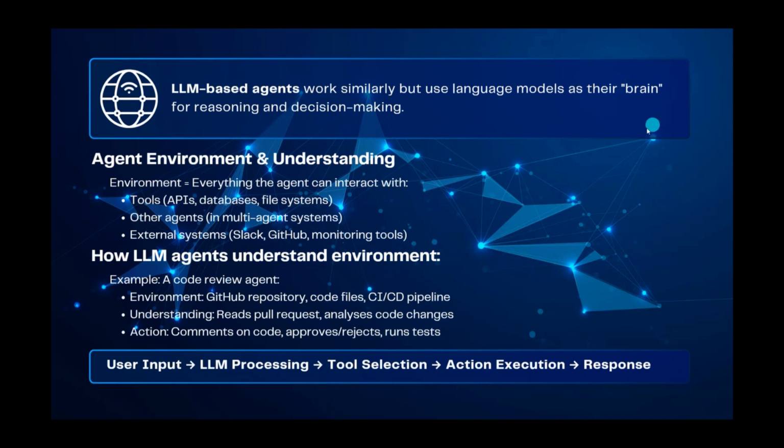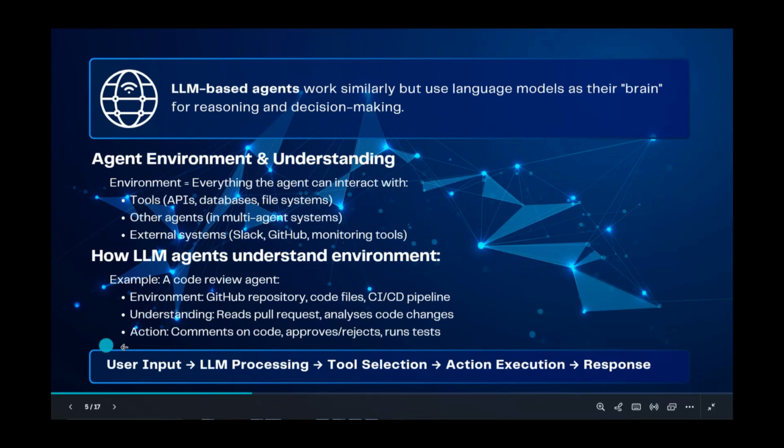That's basically how the environment, reasoning process, and actions happen in an agent. So I've stated here: first user input, then it is sent to LLM processing. Finally, it decides which tool we need to call. This is not a necessary step, and we can skip it directly if you want. Then the action execution happens. Finally, the response goes to the system or the user.